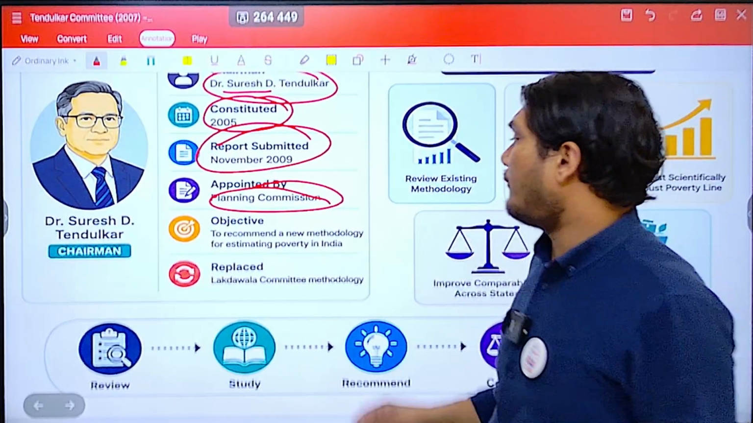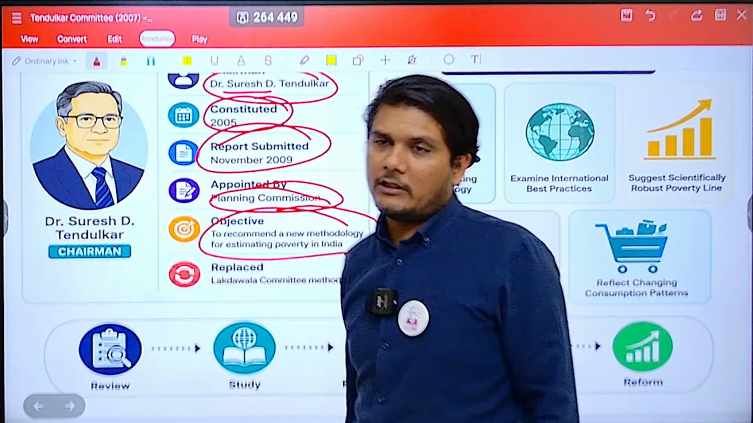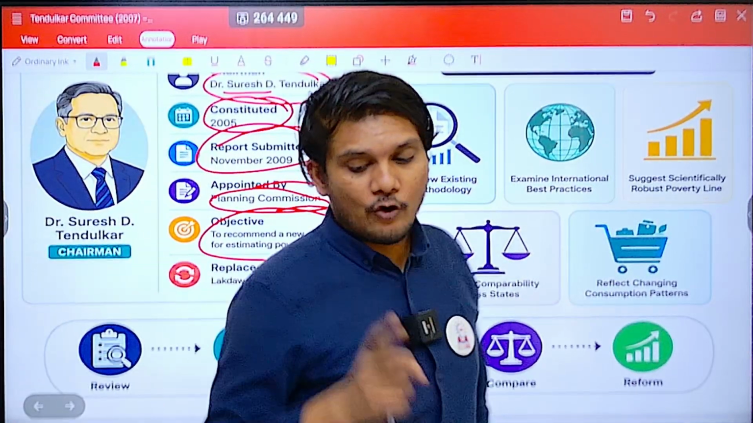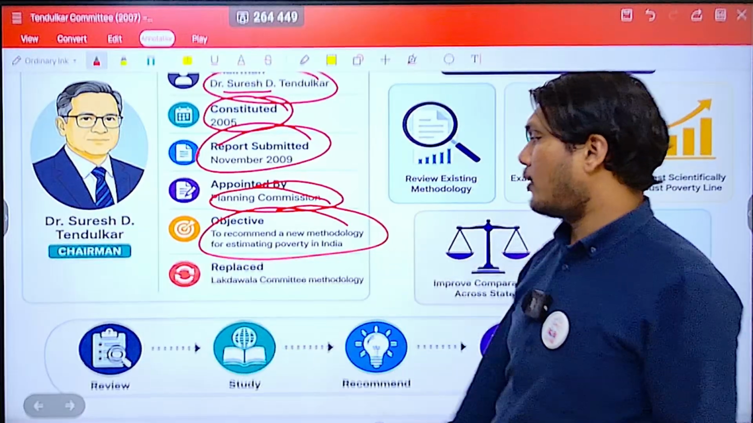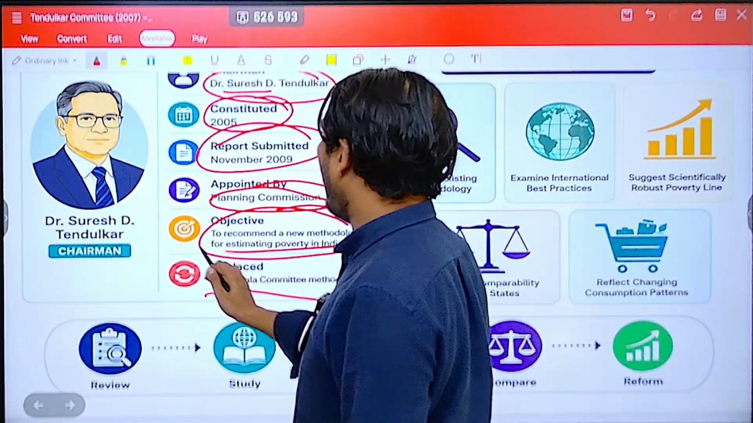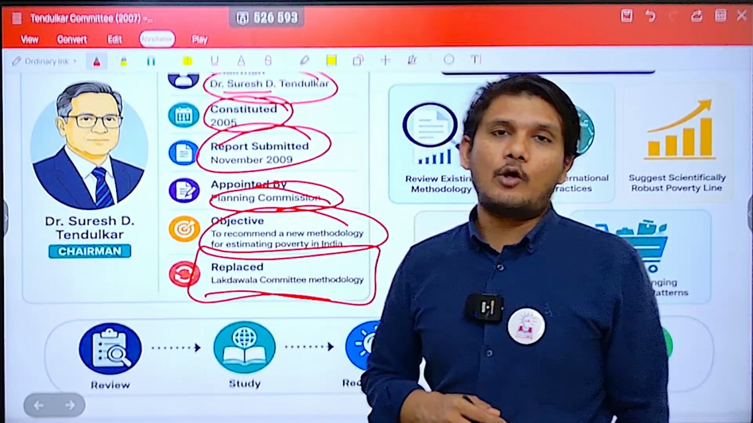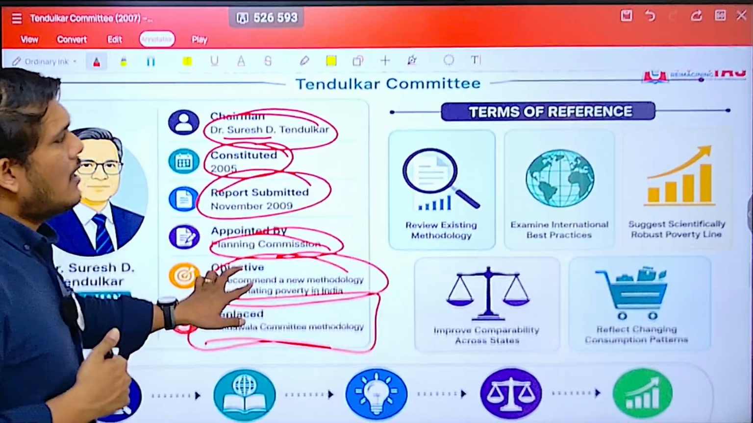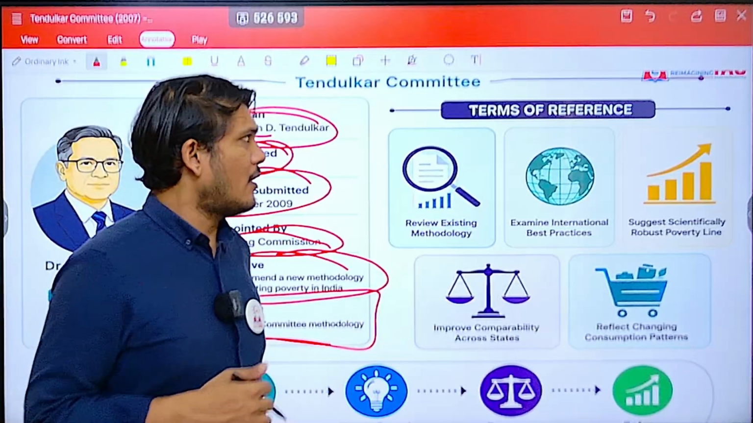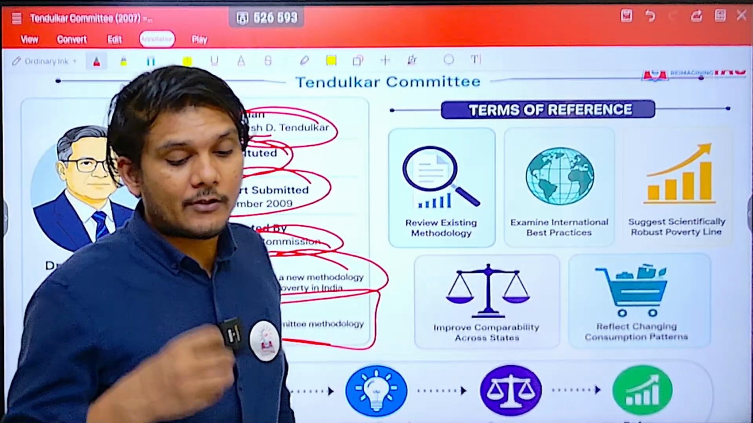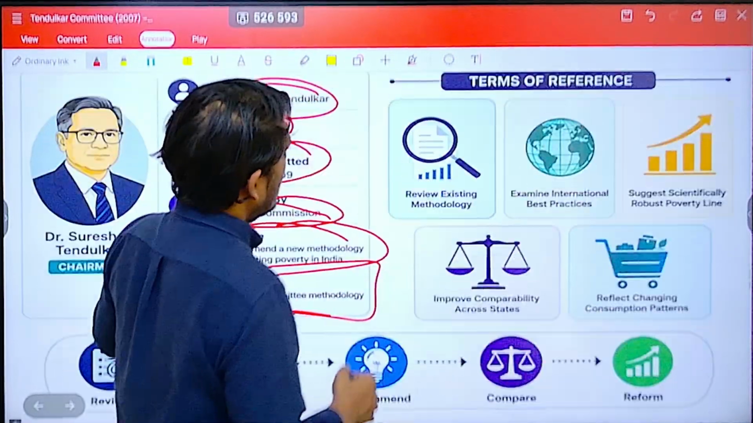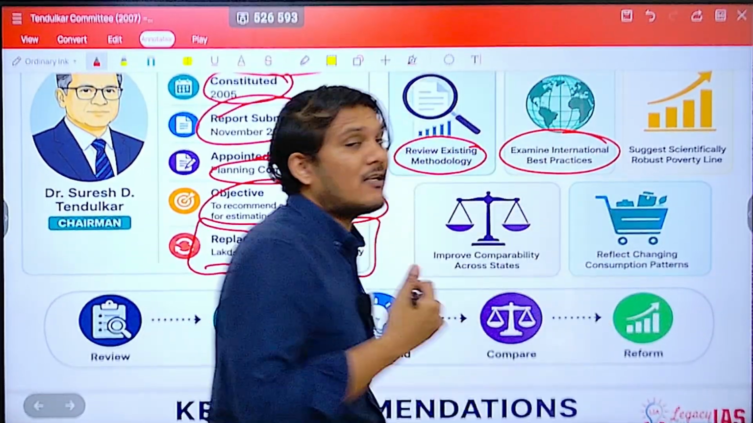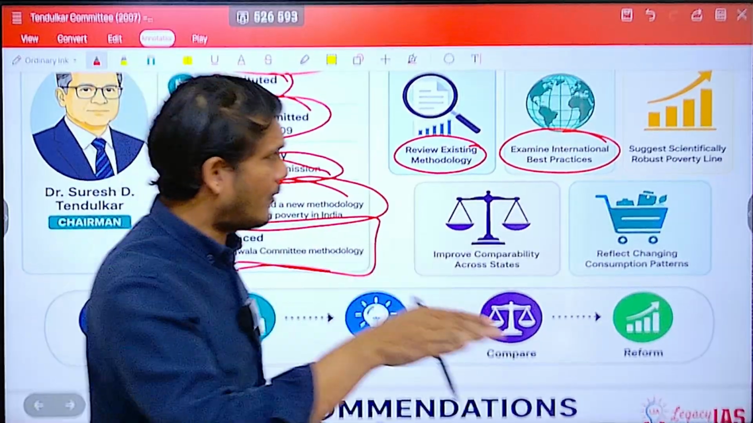What was the objective? To recommend a new methodology for estimating poverty in India, wherein calorie will not be enough, you have to come up with a new methodology. It replaced the Lakdawala Committee methodology which was given previously. What were the terms of reference? Means what was the committee tasked to do? First, review the existing methodology. Second, examine international best practices. What is happening in the rest of the world?